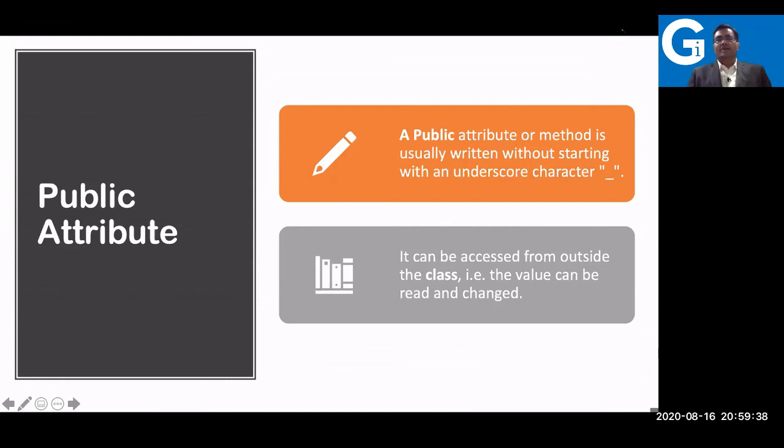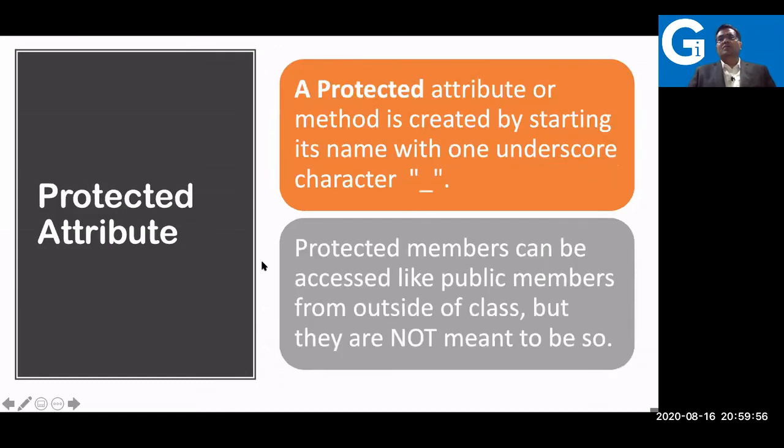So what is that? When you do not write any underscore in the beginning of a variable, those attributes are considered public attributes, and mostly we use public attributes only. The next thing is protected. In Python, again, there's no keyword, but there's another way of writing the code: a single underscore in the beginning. So protected in this case is a single underscore in the beginning.